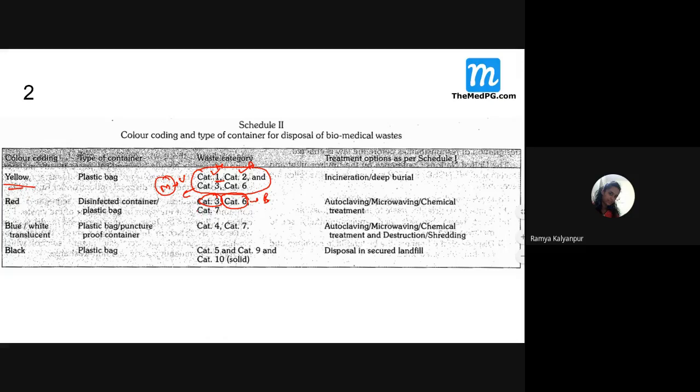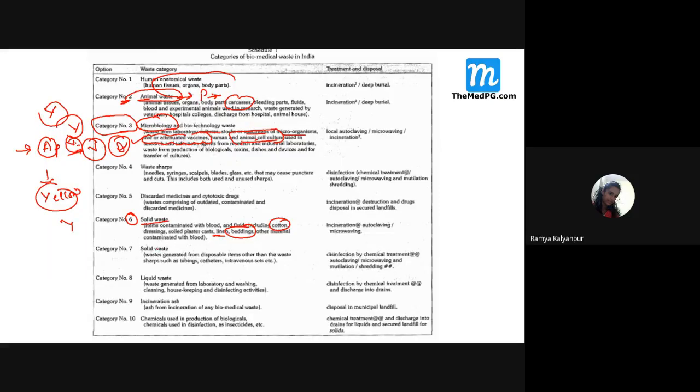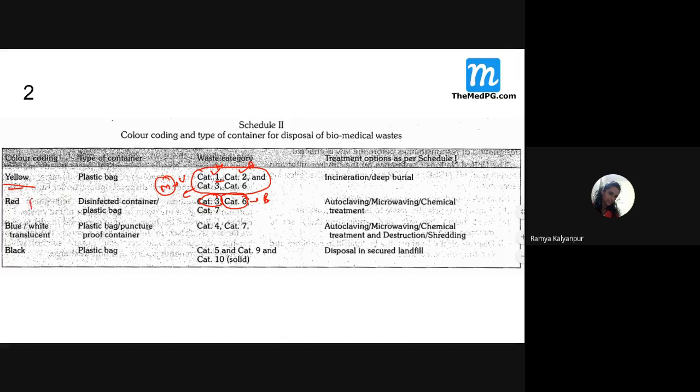Then what about category 7? Look at here. What is category 7? So it involves all these tubings or catheters. I told you, red color. We use all the plastic waste. That is Foley's catheter, Ryle's tube. All these are disposed in red color.